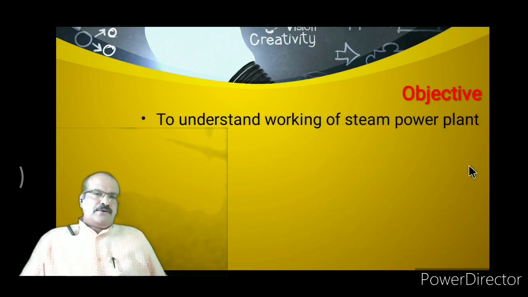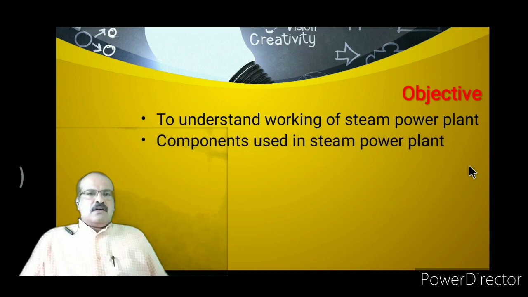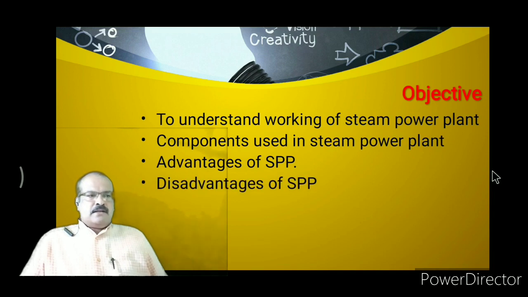Now, what is the objective of today's lecture? The objective of today's lecture is to understand the working of a steam power plant. Also, we must discuss the different components used in a steam power plant.